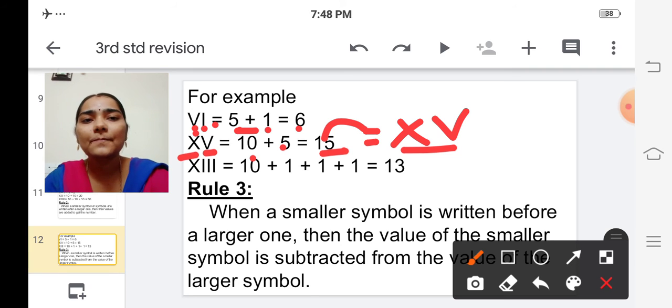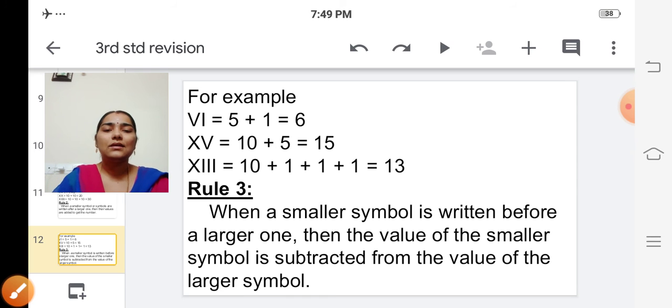See the next one. So the Roman letter 1 is repeated 3 times and it's written after the Roman letter 10, which is the larger one, isn't it? So what we have to do? We have to add their values, isn't it? So 10 plus the Roman letter 1 repeated 3 times. So we have to add 1 3 times, isn't it? So the answer is 13. Is it clear, children? Yes. Shall we move on to the next one?